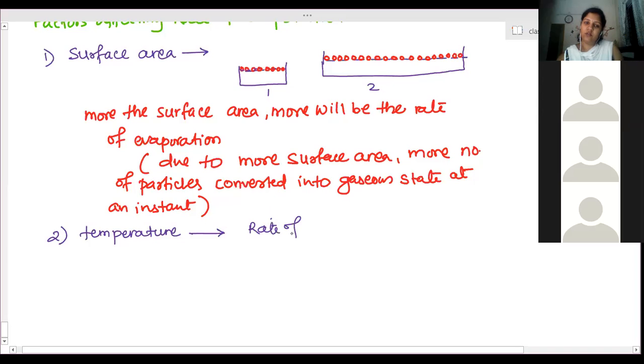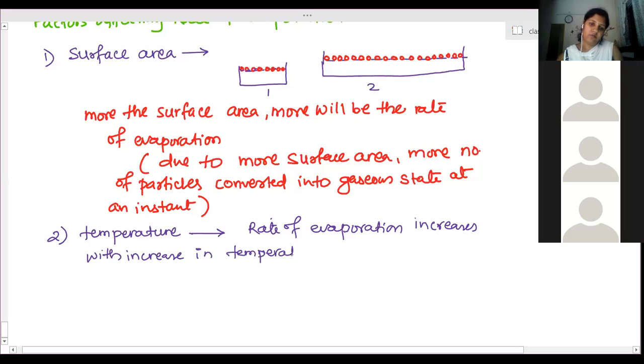So the rate of evaporation increases with increase in temperature of the surrounding.